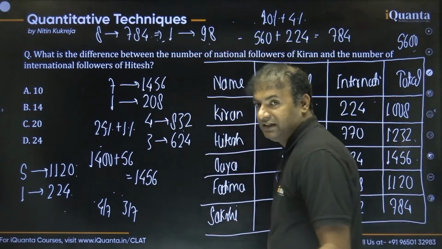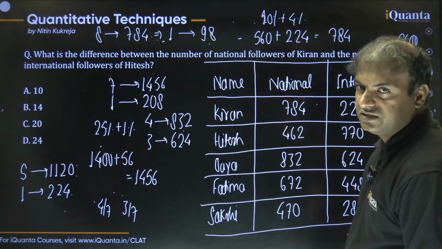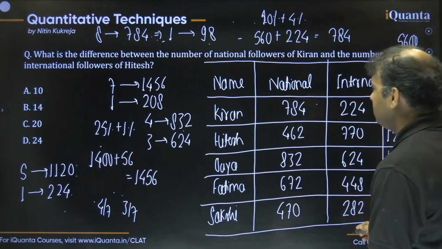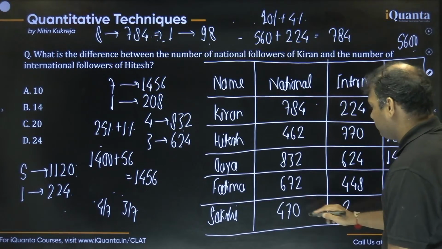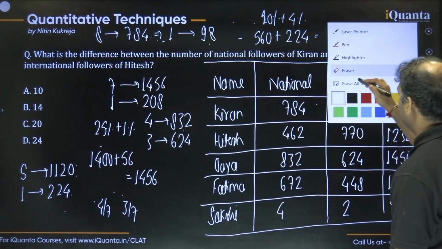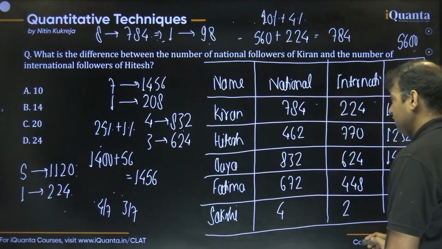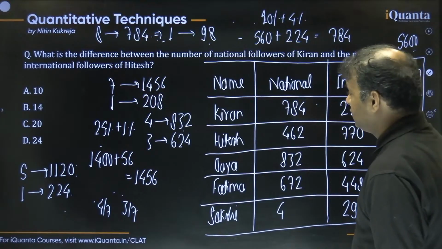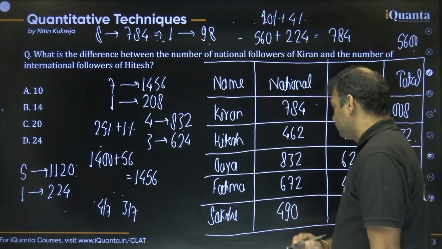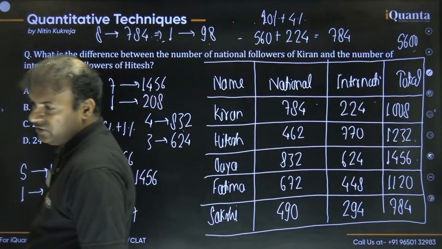It is 98, yes, because 8 8s are 64, right? So 98 3s should be how much? 270 plus 24 is 294. And then 98 5s, sorry, 98 5s are 490, right? So these are the required numbers. I hope everything is fine now.